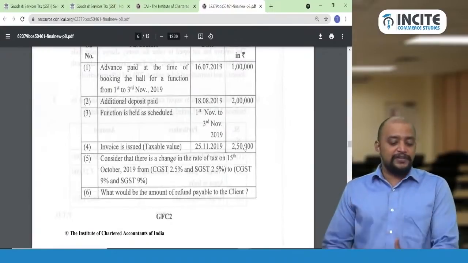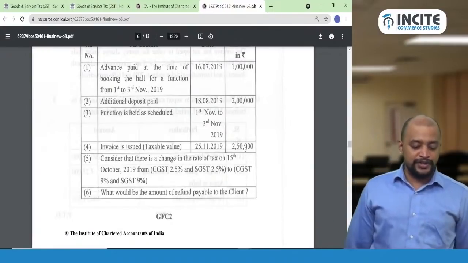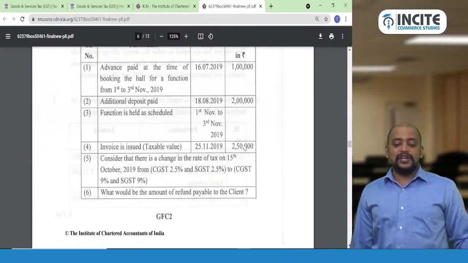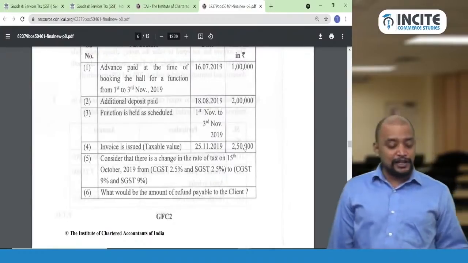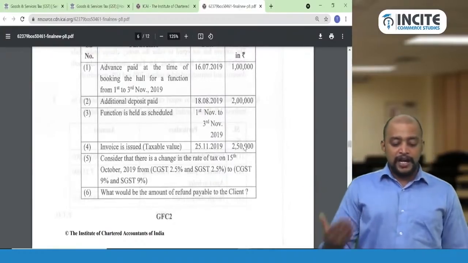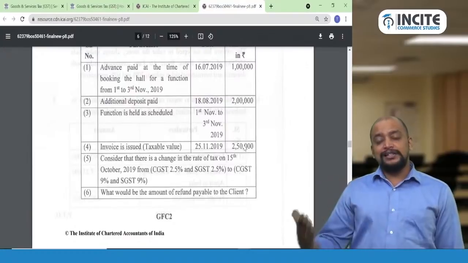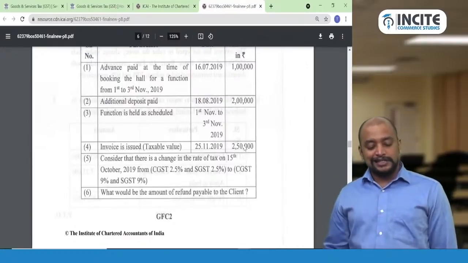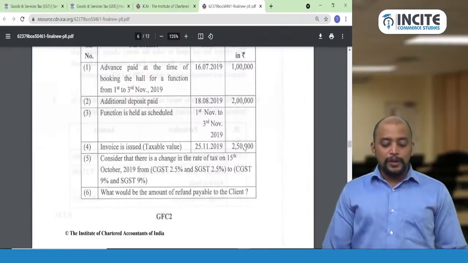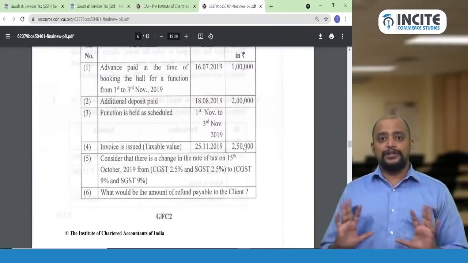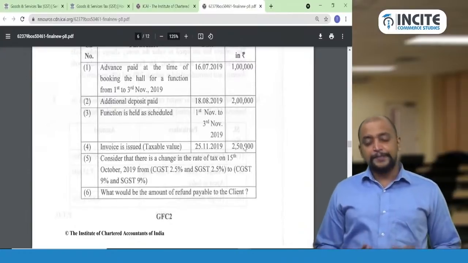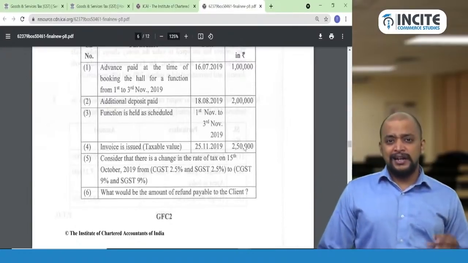Consider that there is a change in rate of tax on 15th October 2019 from CGST 2.5, SGST 2.5 to CGST 9 and SGST 9. What would be the amount of refund payable to the client? So this is the question. Actually what we need to do is that simple.